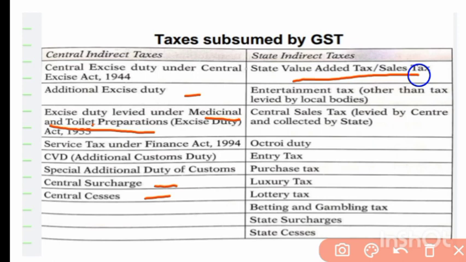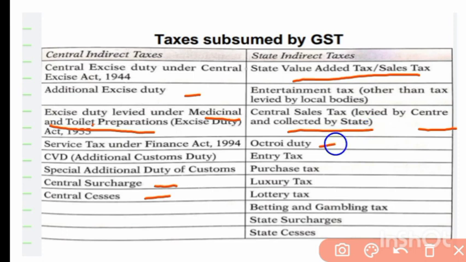After that, entertainment tax. Entertainment tax is a tax that is levied on entertainment. For example, if a person buys a movie ticket, on that movie ticket he has to pay entertainment tax because the person watches the movie for entertainment purposes. Then central sales tax, it is levied by the central government and it is collected by the state government.